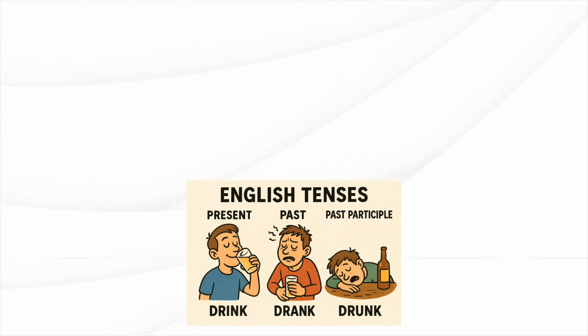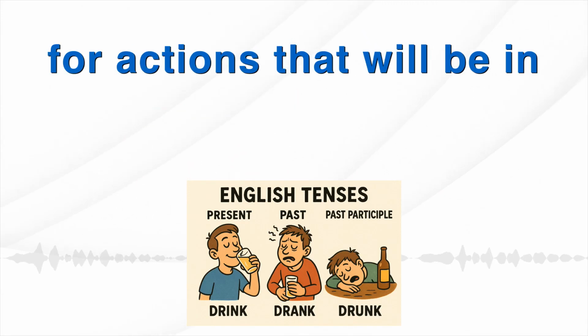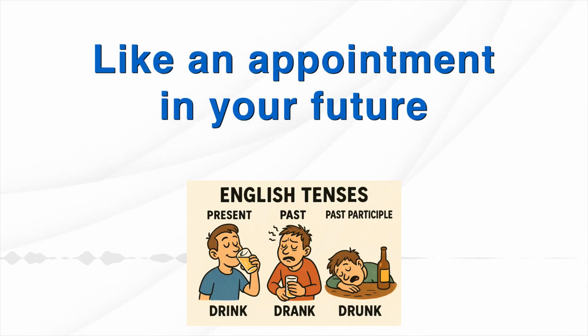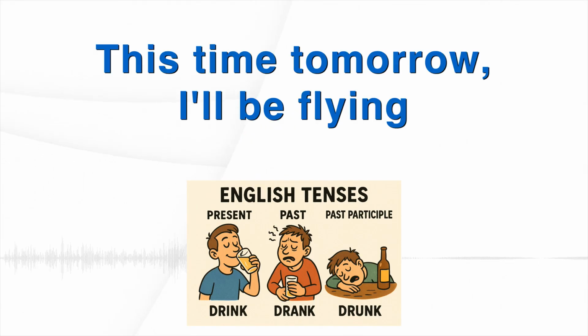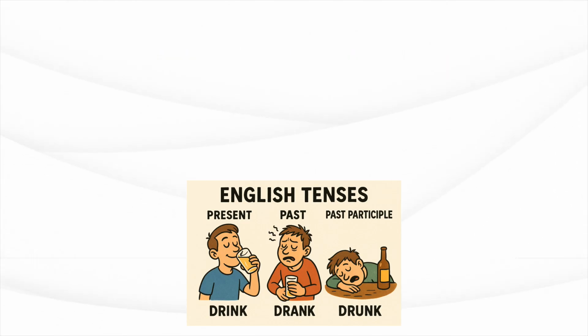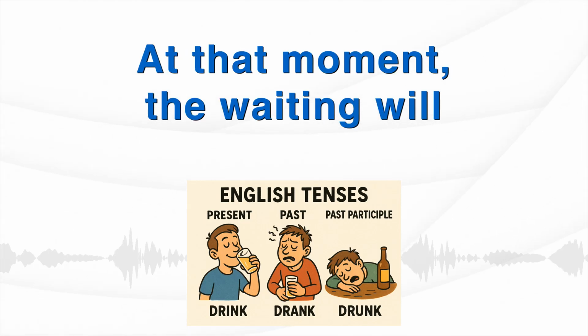Okay. We also have the future continuous for actions that will be in progress at a specific time in the future. Like an appointment in your future diary? Yeah. This time tomorrow, I'll be flying to Paris, or I'll be waiting there at 5 o'clock. At that moment, the waiting will be happening.